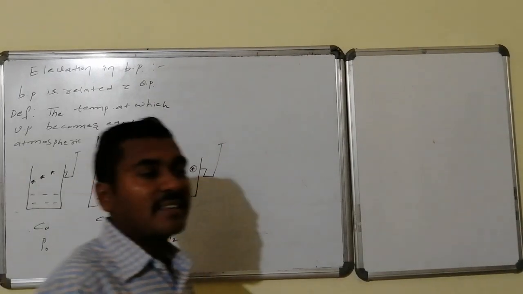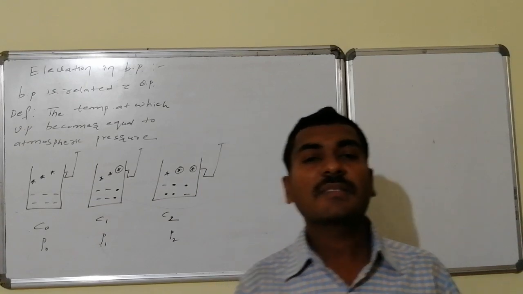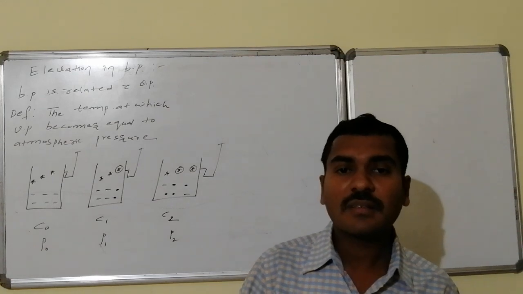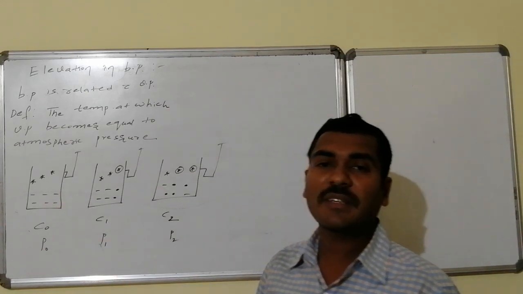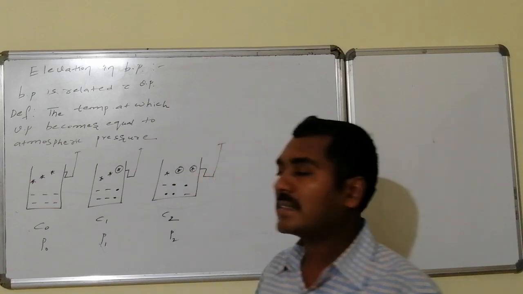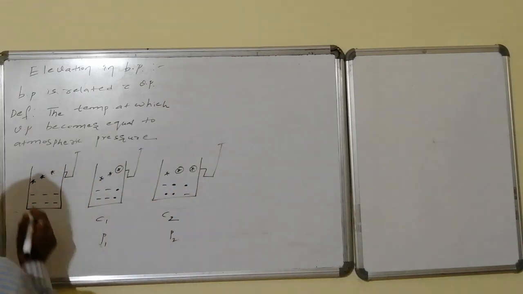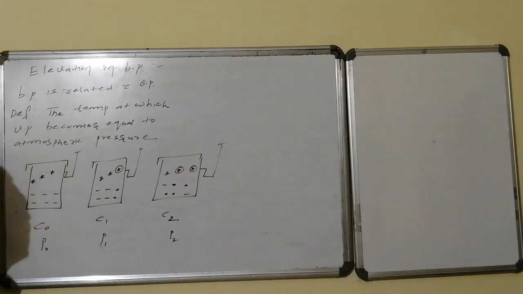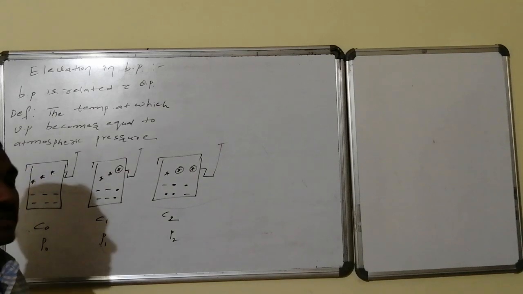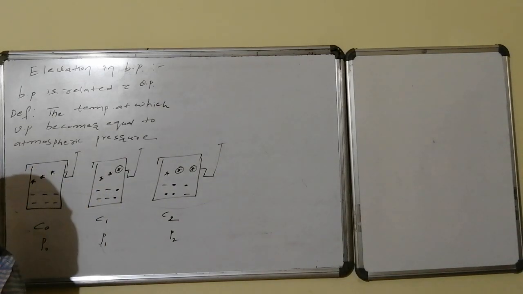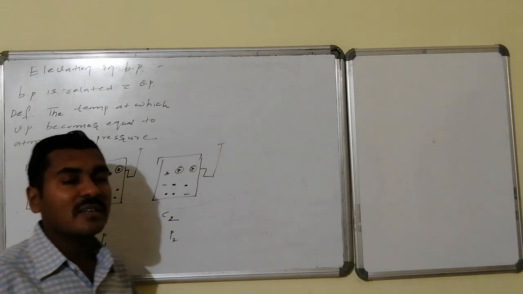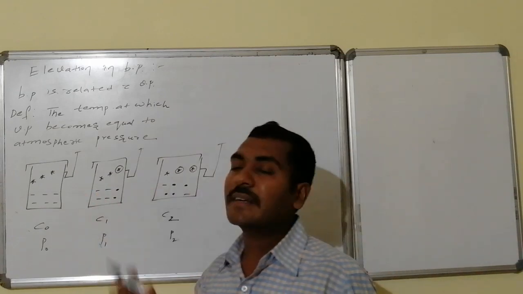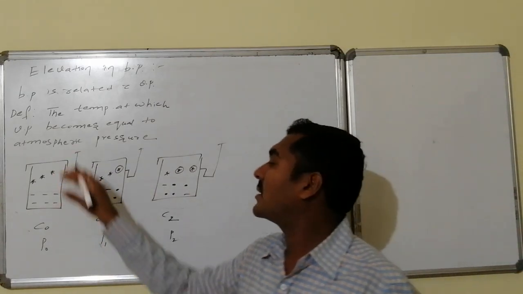Vapor pressure is a characteristic property of the substance. Similarly, boiling point is also a characteristic property of the substance. See here, I am taking a pure substance, corresponding vapor molecules are like this. If I measure the pressure under pure substance conditions like C0 without any contamination, I found that this is equal to P0. Whereas under C1 concentration conditions it becomes equal to P1, and under C2 concentration conditions it becomes equal to P2. This is done under constant temperature conditions, which is not equal to atmospheric conditions.